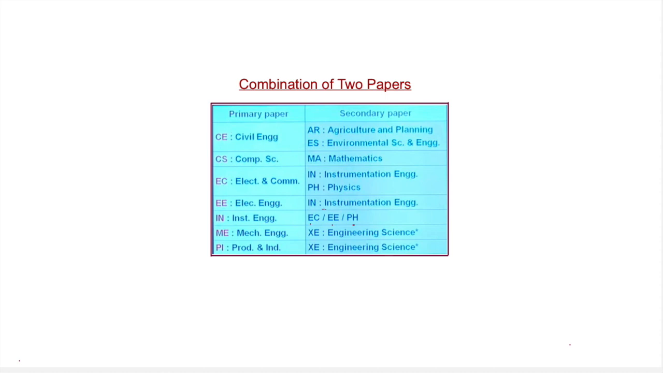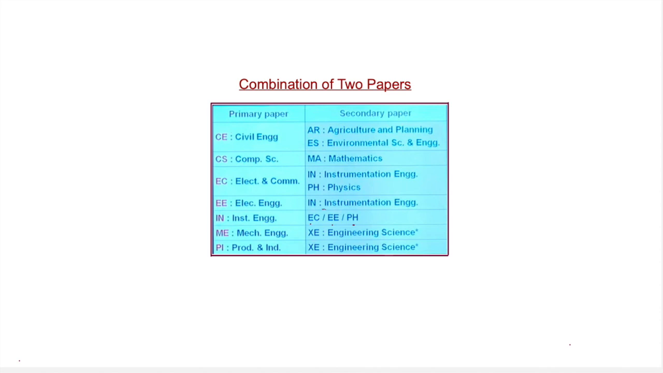for civil engineering students, AR or ES papers are the secondary papers. In the same way, for computer science students, mathematics is the secondary paper, and for electronics and communication students, instrumentation engineering and physics, these two are the secondary papers. For electrical engineering students, instrumentation engineering is the secondary paper. For instrumentation engineering students, EC, Triple E and PH, that means physics, these three are the secondary papers.